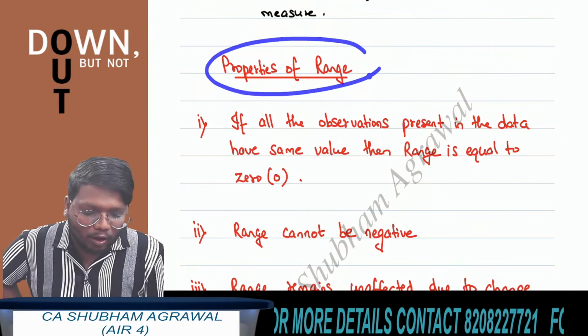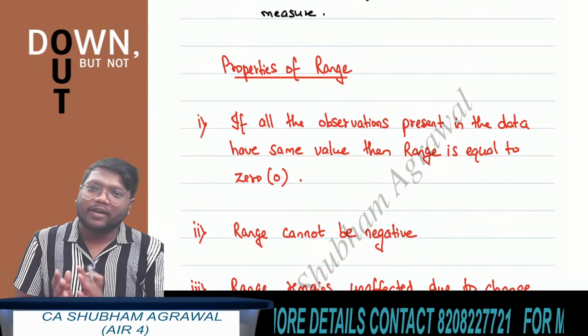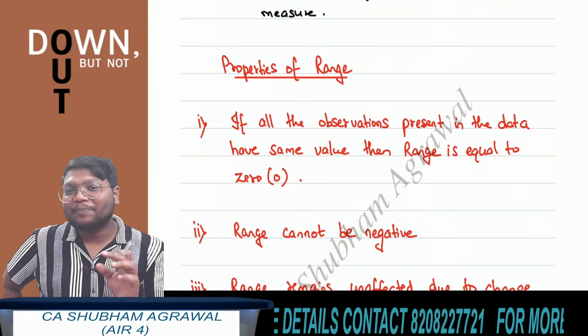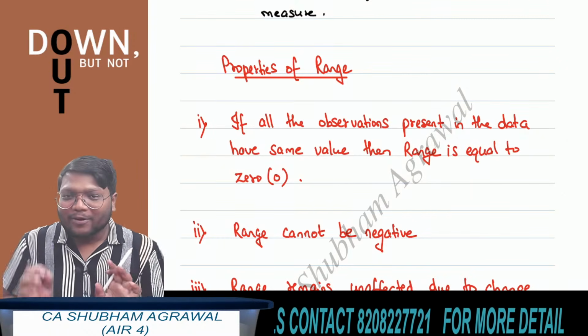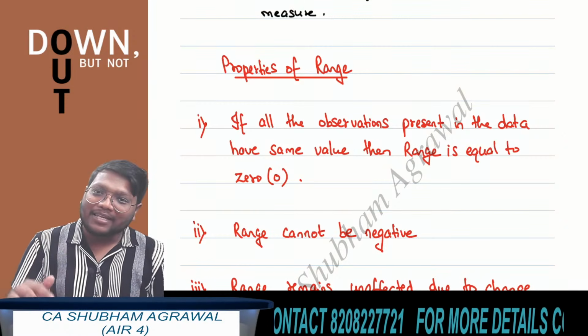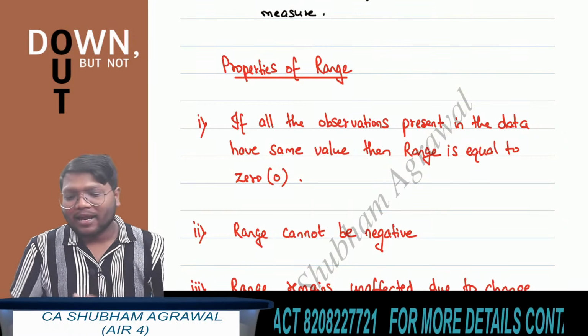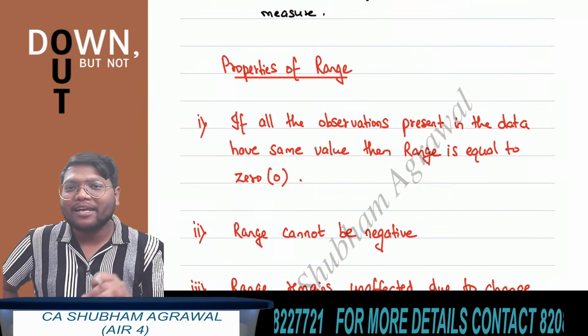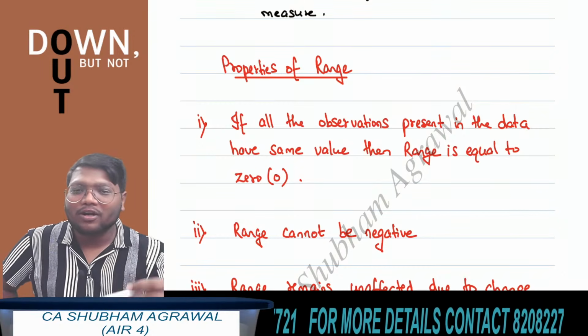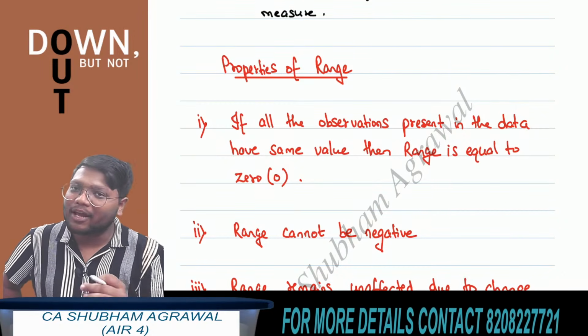Now we are starting with properties of range. The first property of range is: if all the observations present in the data set have the same values, then range is equal to 0. Don't make a mistake here. In measures of central tendency, what we have written is that if all the observations present in the data set have the same values, then arithmetic mean or harmonic mean or geometric mean or mode or median is equal to the value of the individual observation.